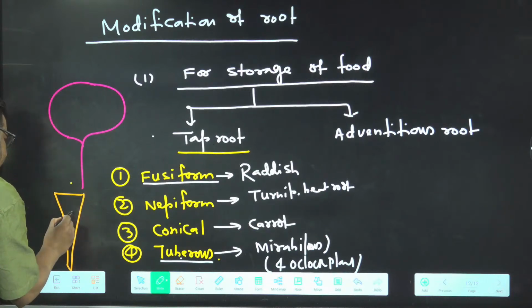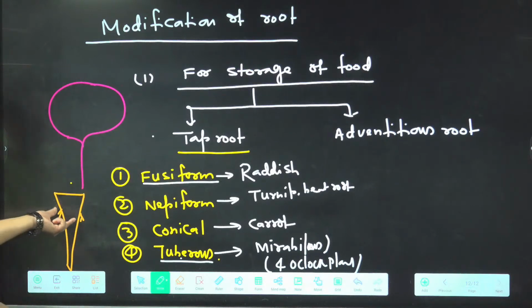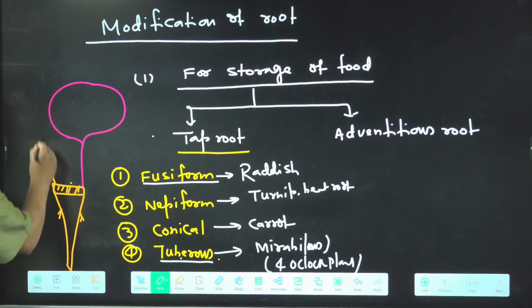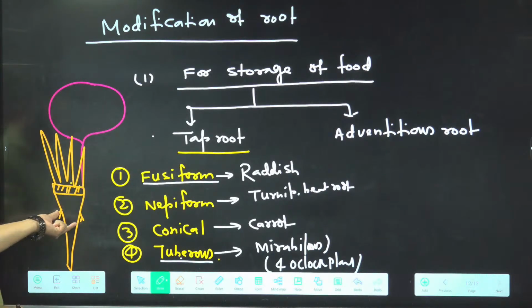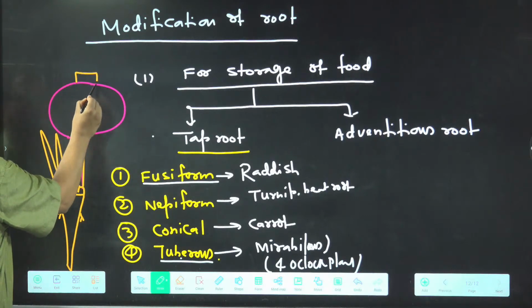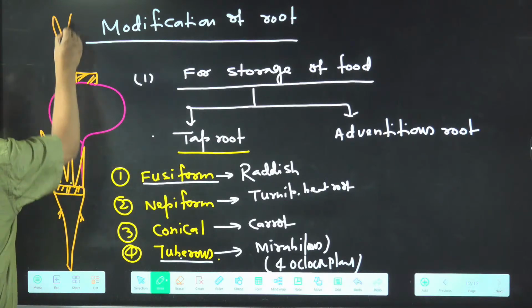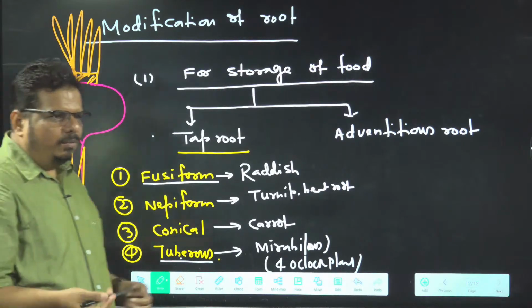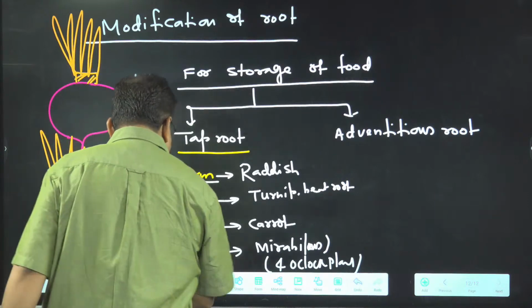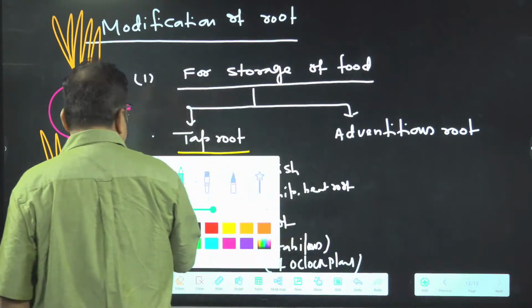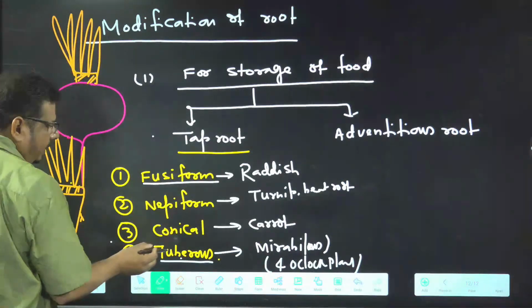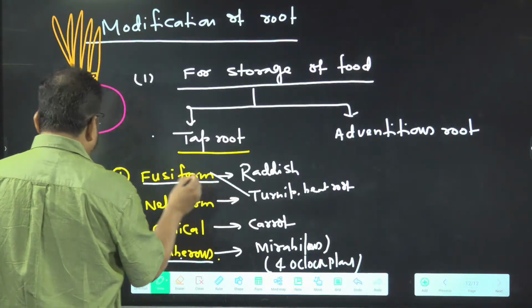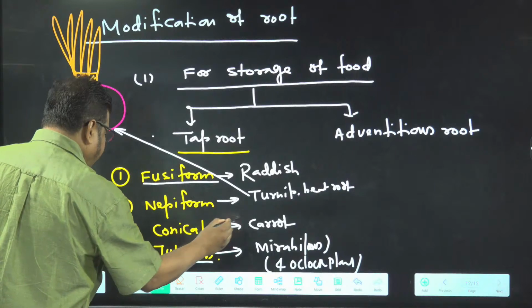In carrot, there is the primary root and lateral roots are present like this. You have seen it like this or not? And here the disc-shaped stem is there, and here the leaf is there. You are getting the idea? In turnip also, the stem is here and the leaf is here. This is the turnip. This is the carrot.